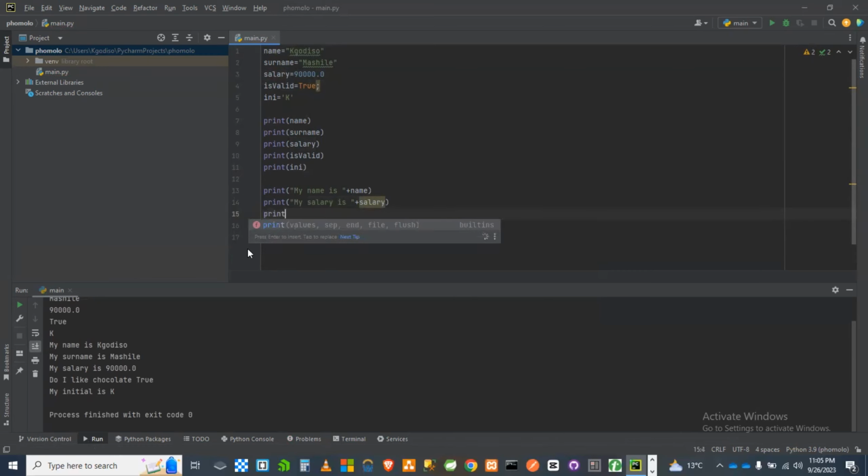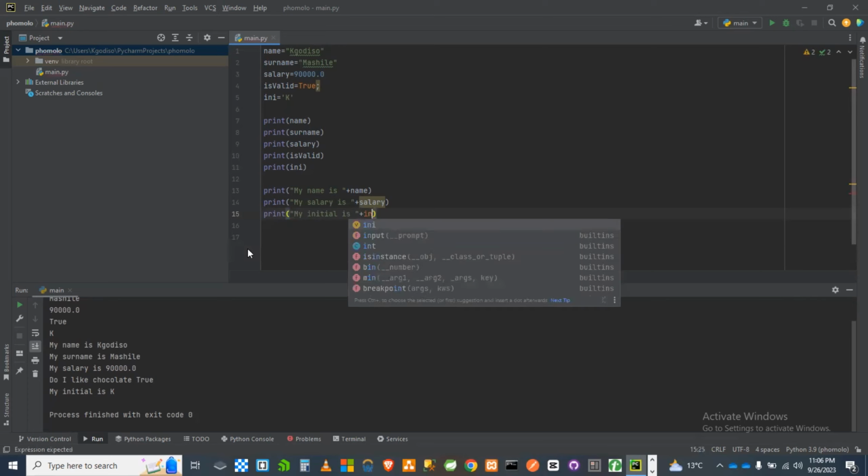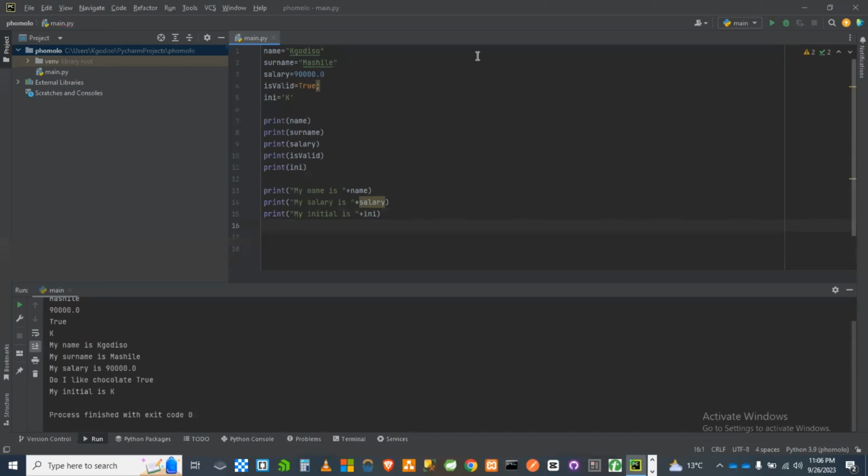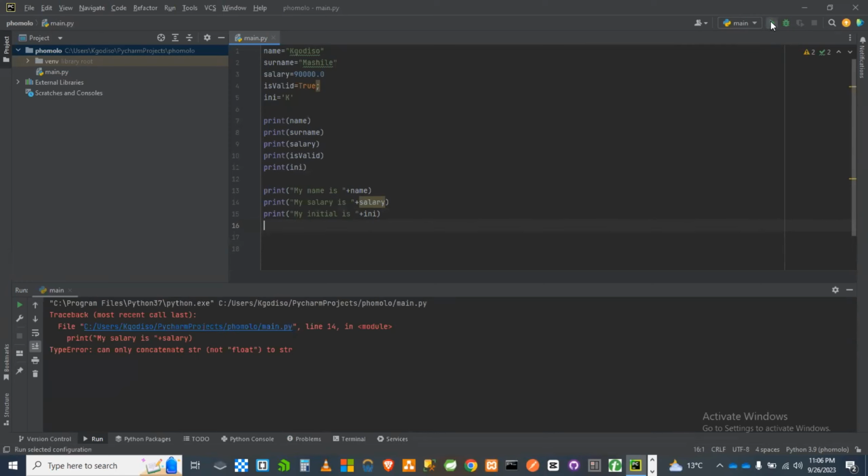So since I said we should check also for a character, let's write and say my initial is, ini. So let's run this. This should only have one error.